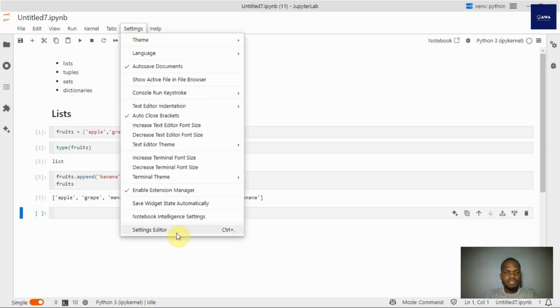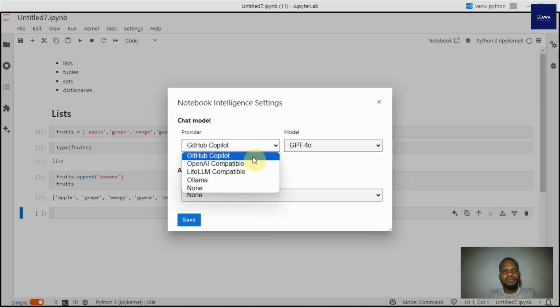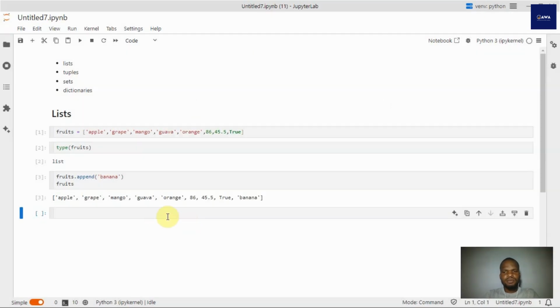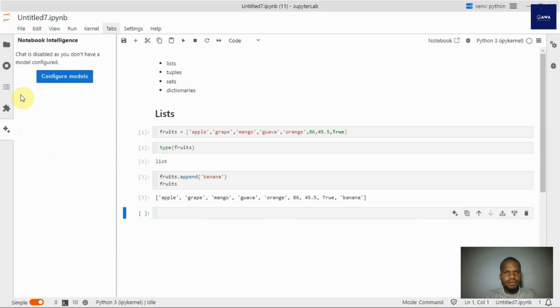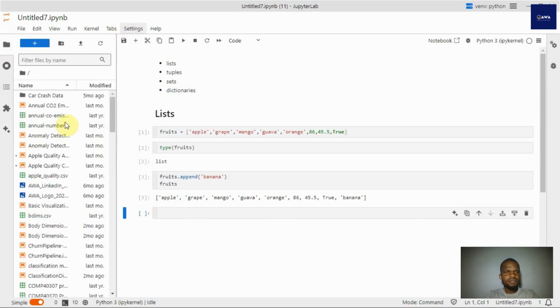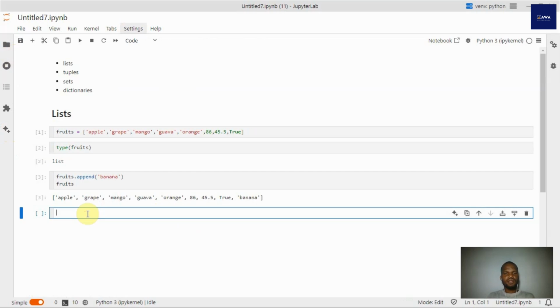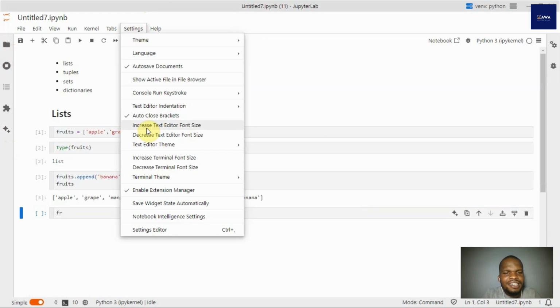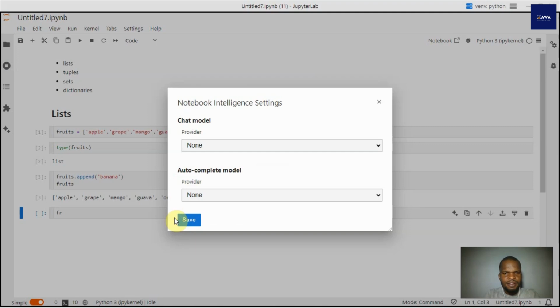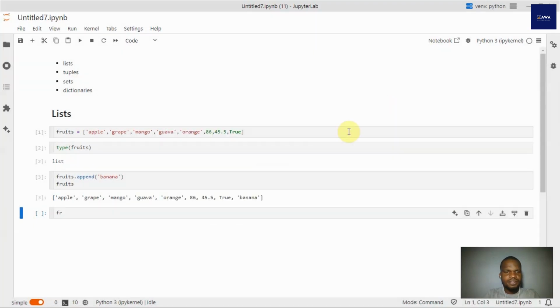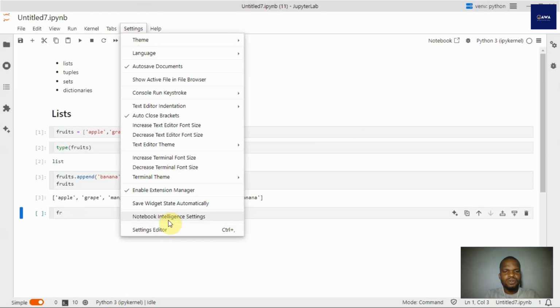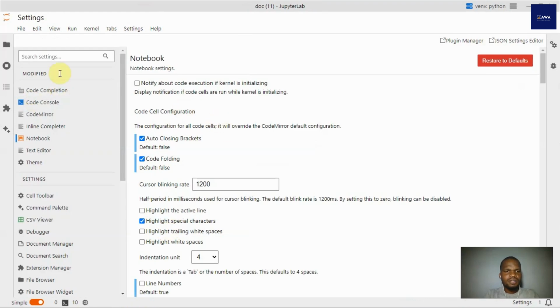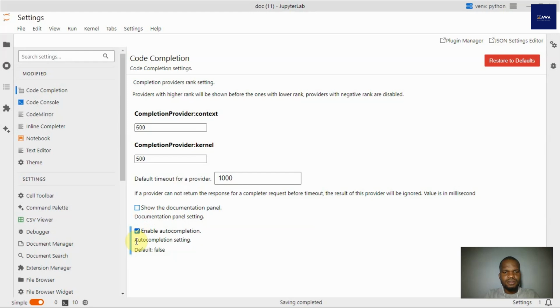Hold on a minute, let me turn that off. I hope that turns that off. Okay, let's see. All right, it's still there. Let me turn off auto completion. I think it's another one.